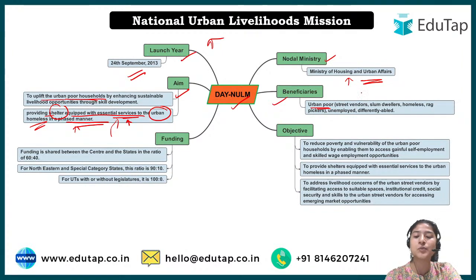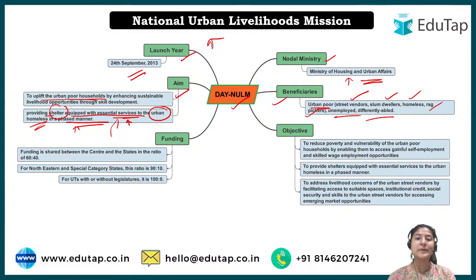Who are these urban poor? Street vendors, slum dwellers who live in slum areas, homeless people, rag pickers, the unemployed, and the differently abled. Sometimes a person is poor as well as having a physical or mental disability, so there is no one to look after them.